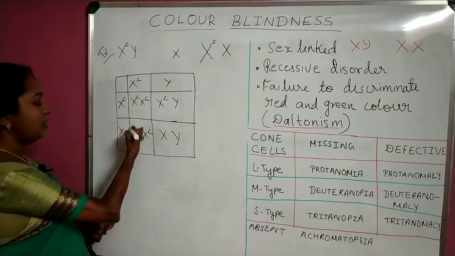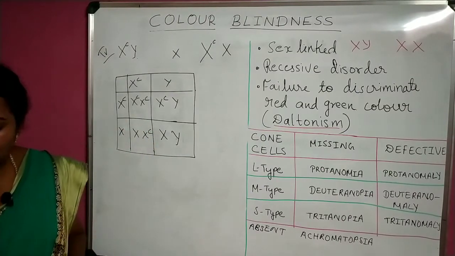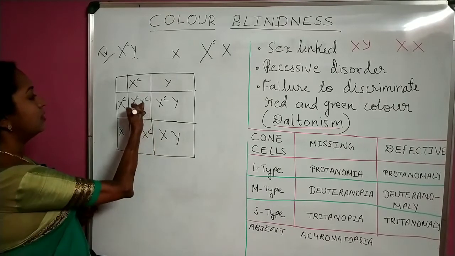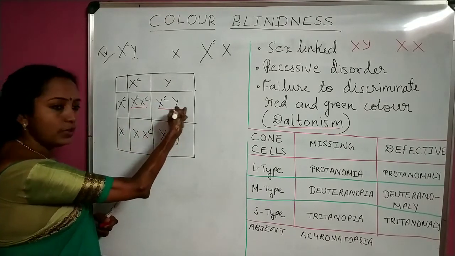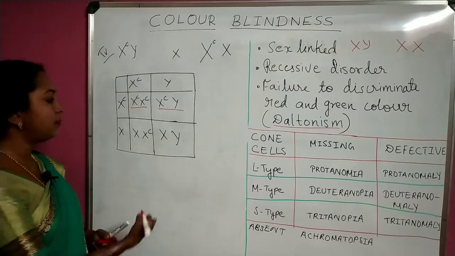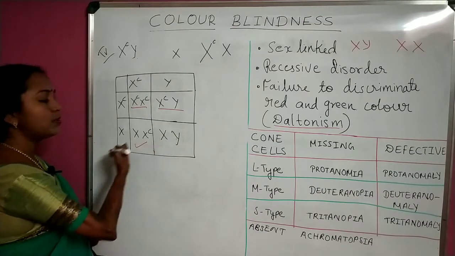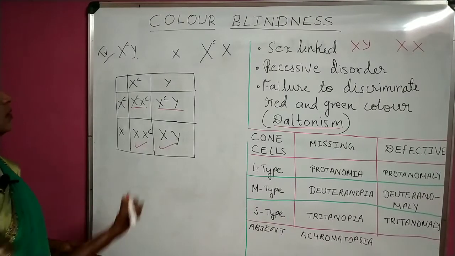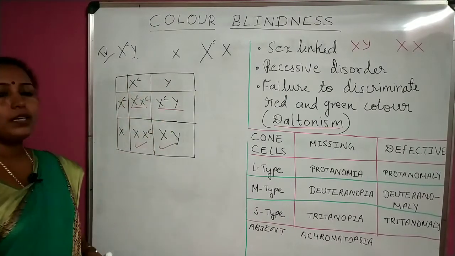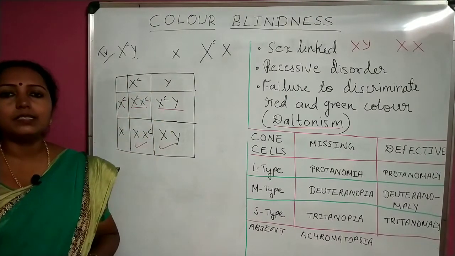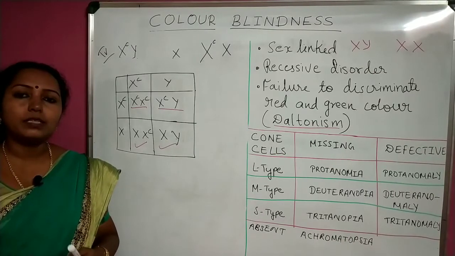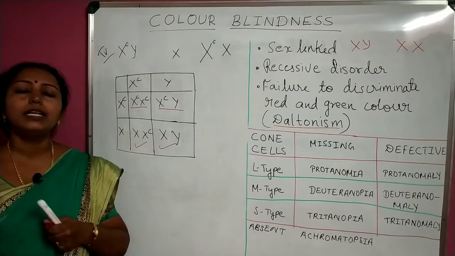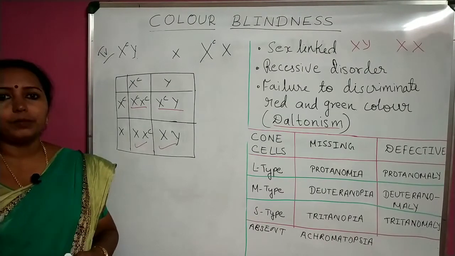So here see, the male child can be defective or diseased and the male child can be normal. So in this case, there is every chance that the female child is getting affected and the male child is also getting affected. At the same time, there is also a chance that the female child is normal, male child is also normal. So when father is diseased and mother is a carrier, there is every possibility of getting a defective child or a normal child, whether it is male or female.